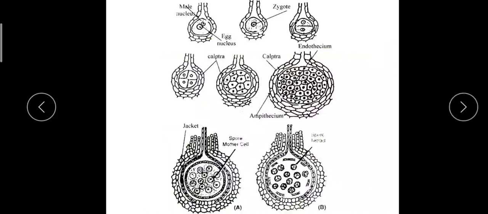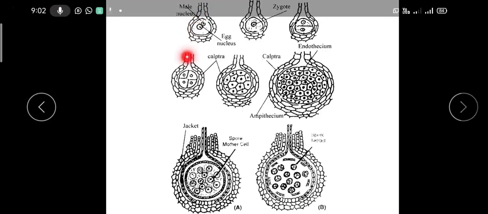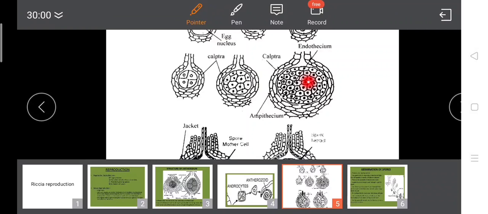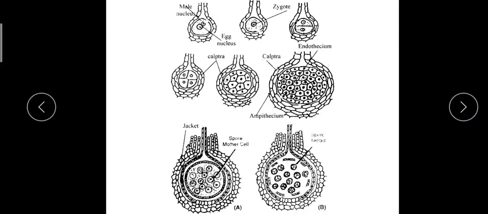And next is the formation, or the structure details, of Archegonium. Archegonium is a flask shaped structure. Here also the Archegonium is attached in a similar way to the Antheridium.